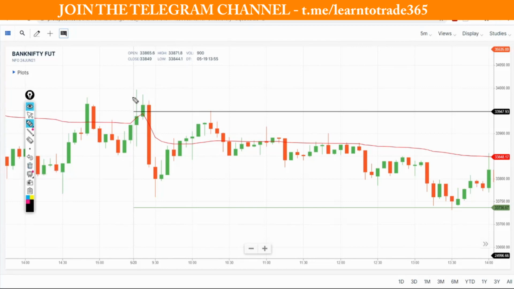Until this failure zone is clearly crossed, I will be more comfortable planning my bearish side trade. Either I will plan straight away here or I will wait for some pullback and then a rejection, and I will plan my trade as per my trading plan. Very important is we need to look at the failure attempt. It can be on the downside also.